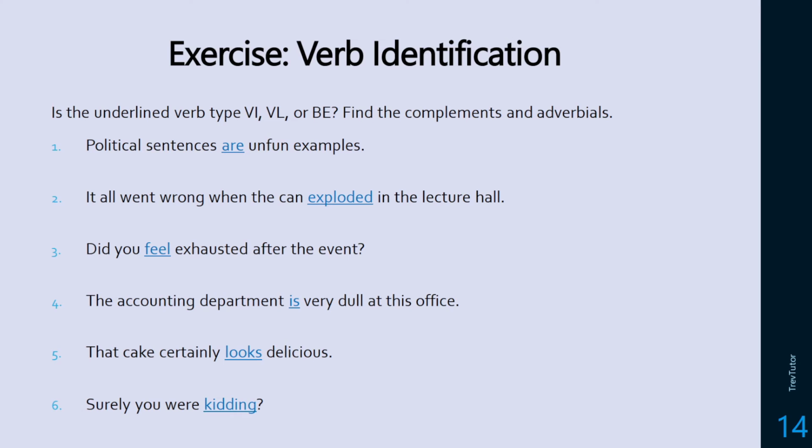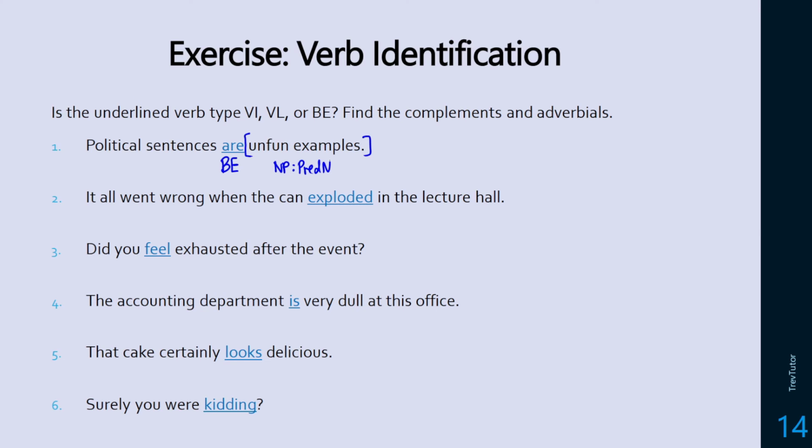So political sentences are unfun examples. This is are. There's no auxiliary. It's not an auxiliary here, so this is a be verb. And they're saying they equal unfun examples. So examples, this is a noun phrase, so this is going to act as a predicate noun. Political sentences are a thing.